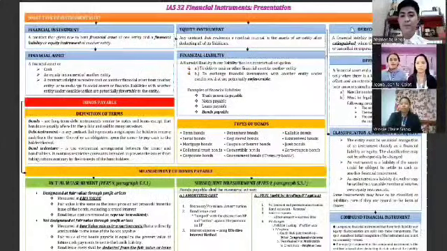Good day, everyone. For today's presentation, we are going to discuss bonds payable. But before that, I will first discuss the financial instrument, since bonds payable is part of it, specifically in financial liability. So the question is, what is a financial instrument?